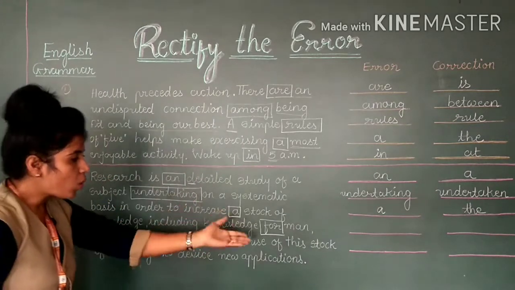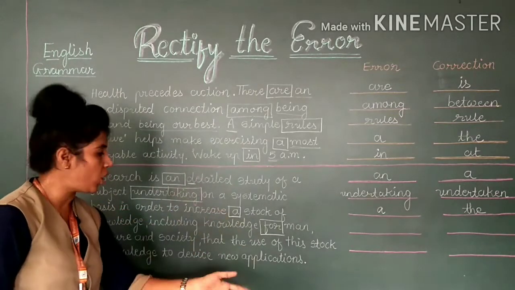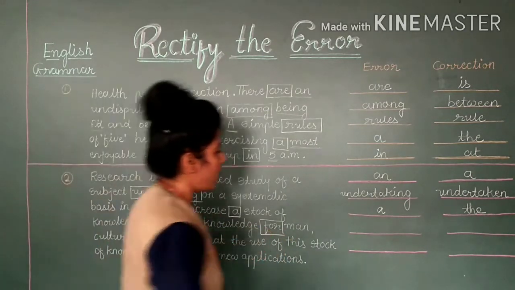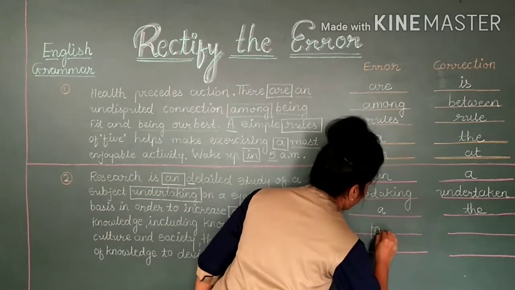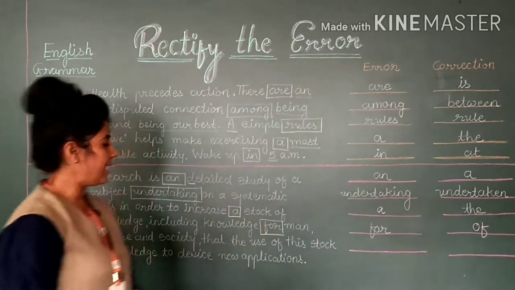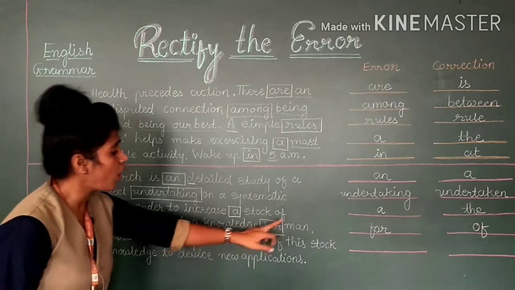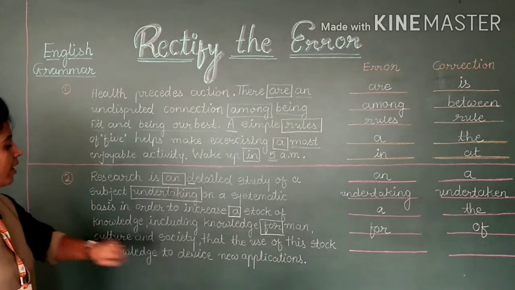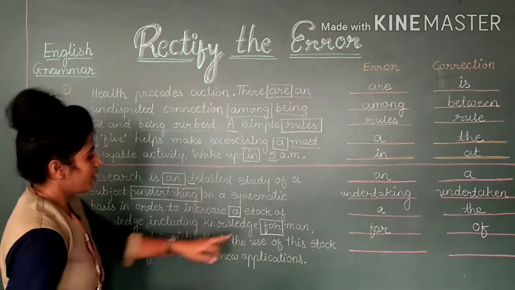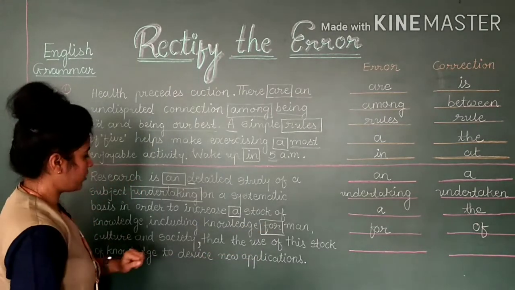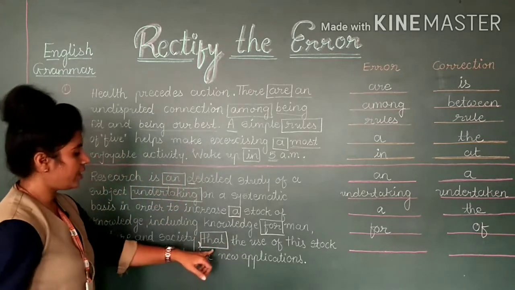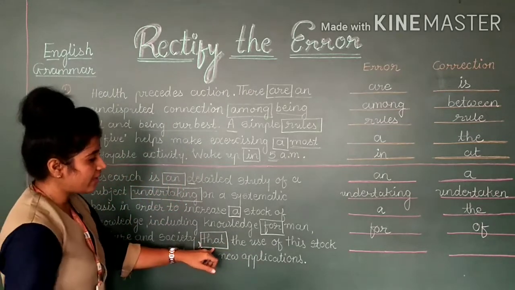of, not for people, but knowledge of man, culture and society. So the error is "for", and instead of "for" we will have to write "of". "Of" is the correction. Knowledge of man, culture and society. Here you are having a comma, which means the sentence continues. Man, culture and society, and we can't use a linking word here, because three things are there.